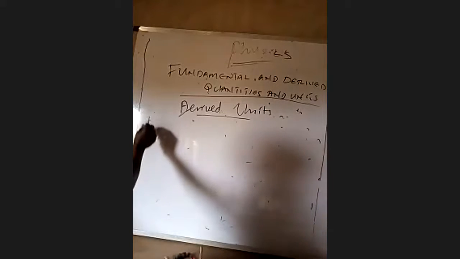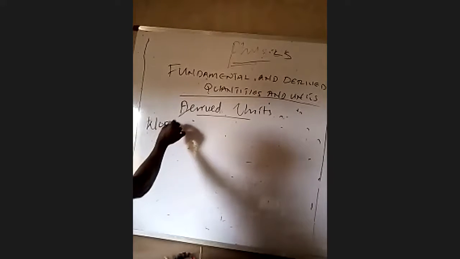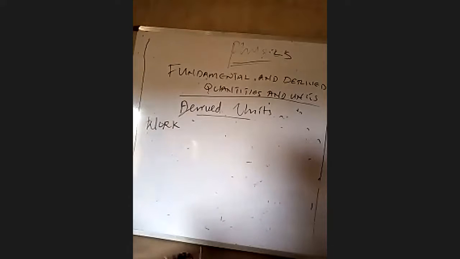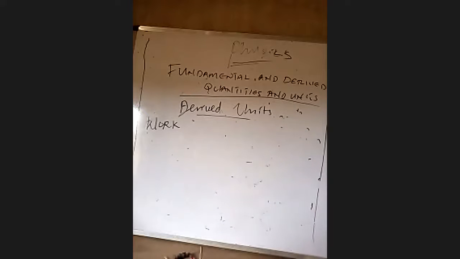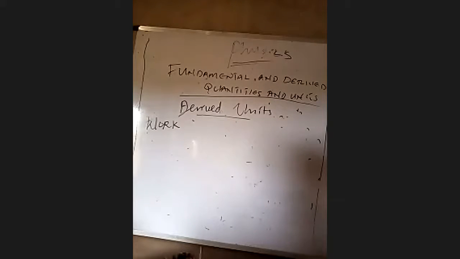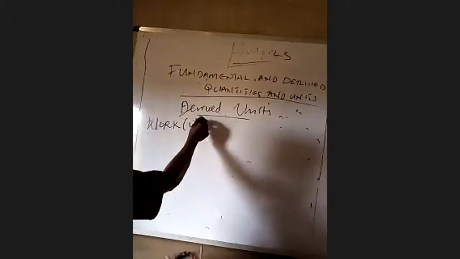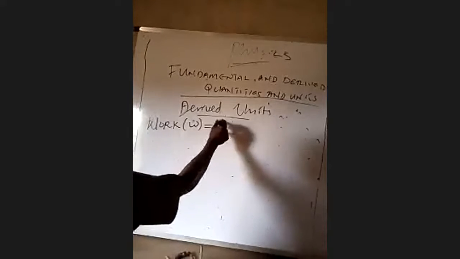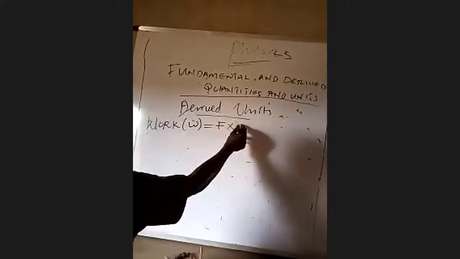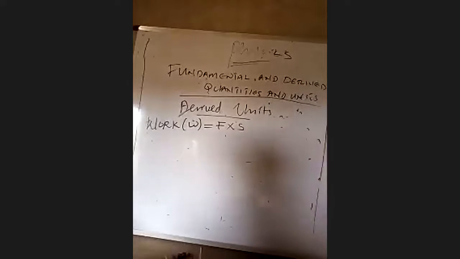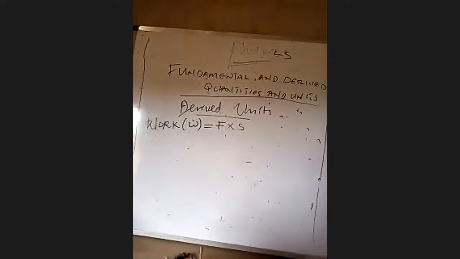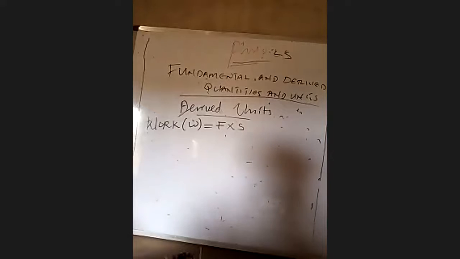So another physical quantity that we look into is work. To calculate work, we use the formula force times speed. Do not forget the symbol for work is W, and the formula is force times speed. This is the formula for calculating work. With this formula now, we can arrive at the derived unit of work.